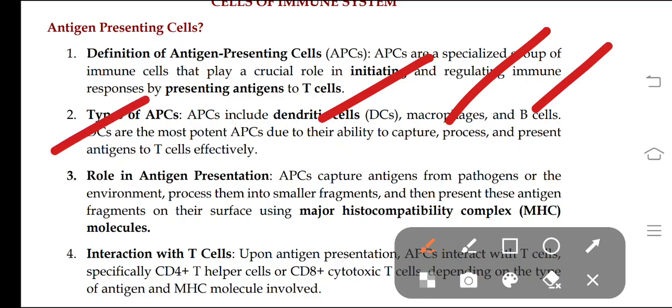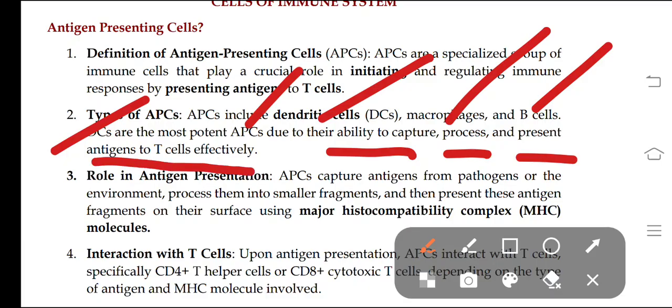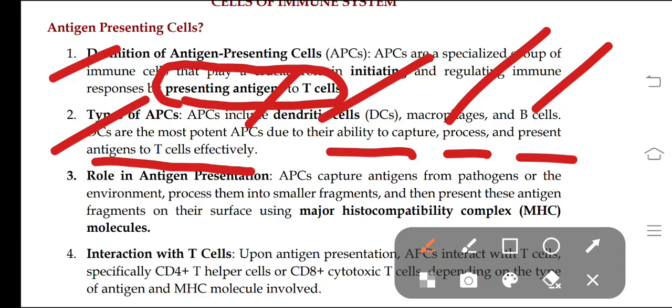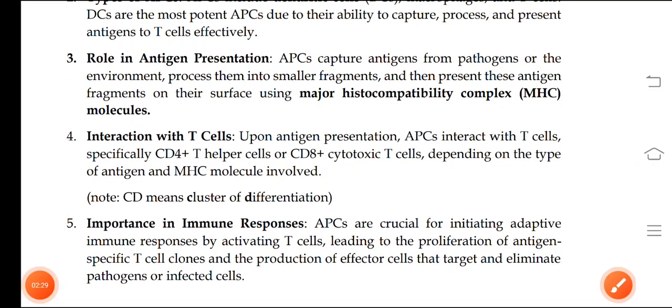Here dendritic cells are the most potent APCs, due to their ability to capture, process and present the antigens to the T cells. As you know, the purpose of APCs is to present the antigens to the T cells. Antigens, in the sense, are foreign substances. They capture these antigens and present them to the T cells. Who? Dendritic cells.